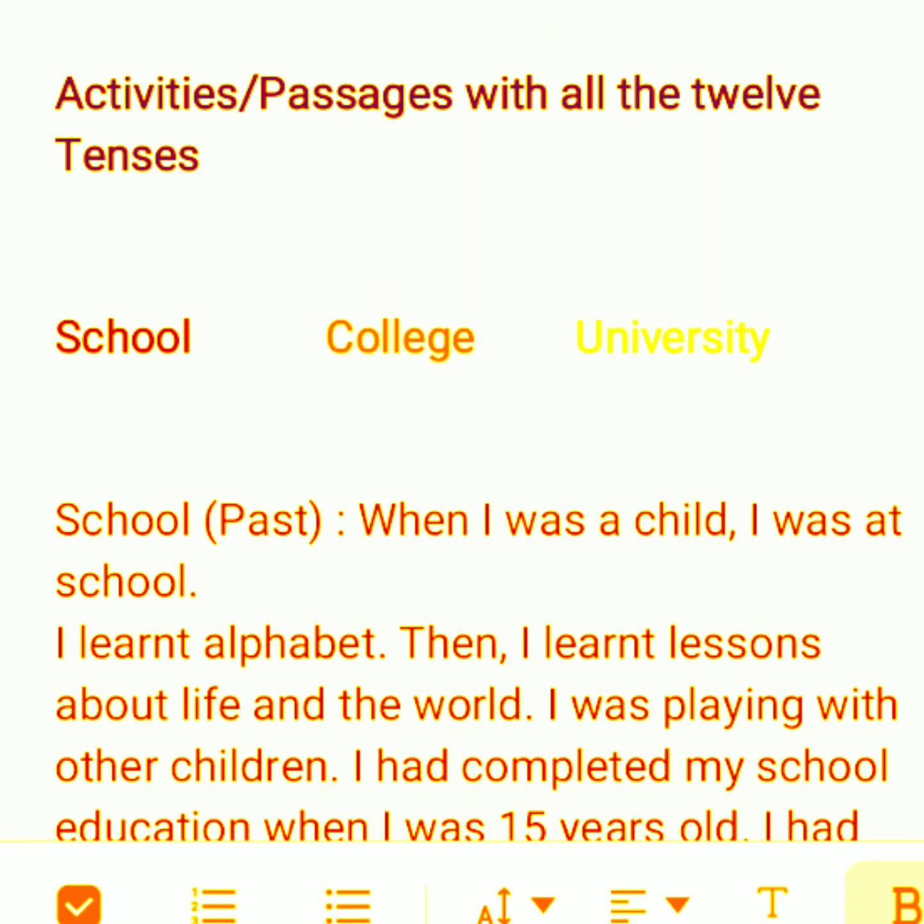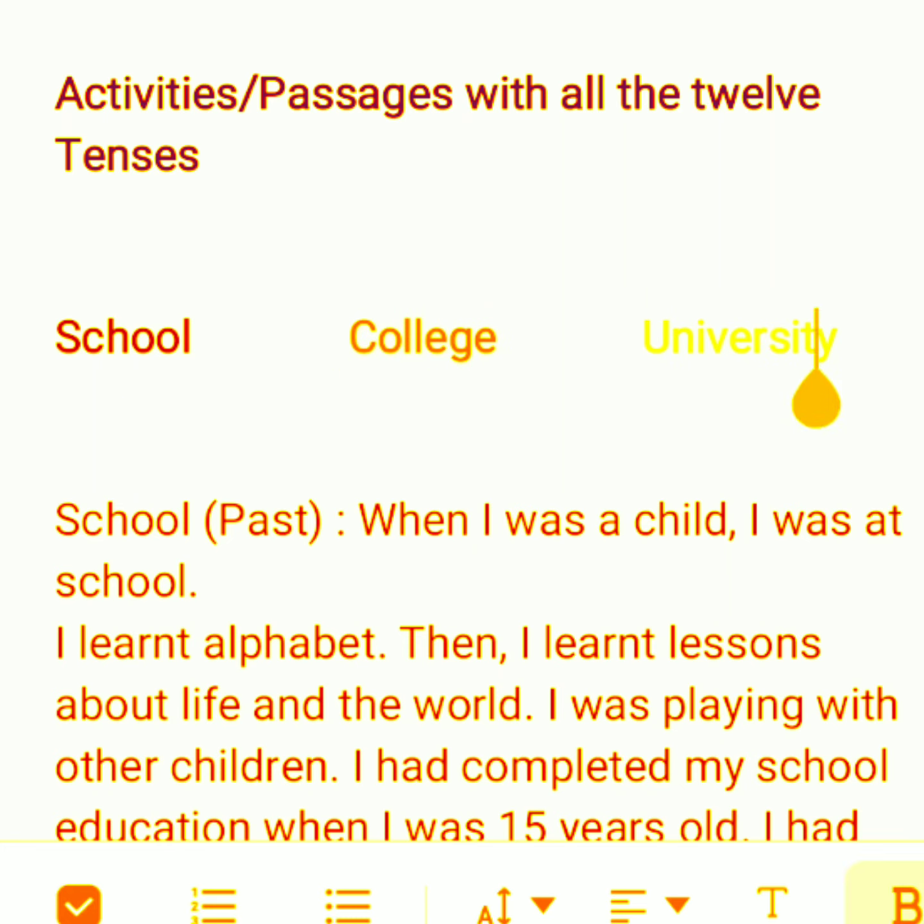Suppose now I have divided these tenses into 3 places: school, college, university. At present you are studying at a college. In the past you were studying at a school.